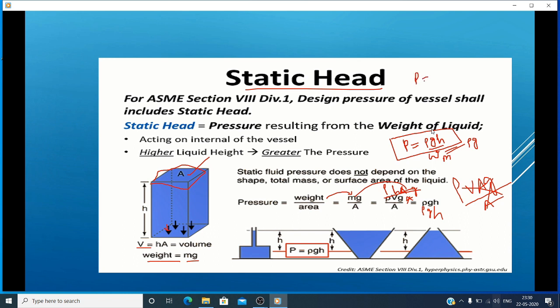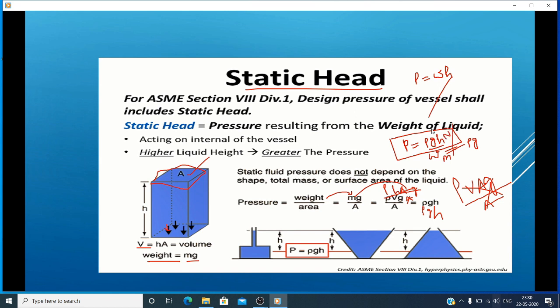Here rho g is nothing but the specific weight. Specific weight is equal to rho g.